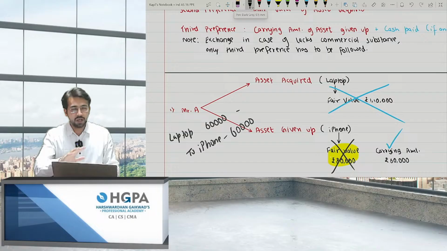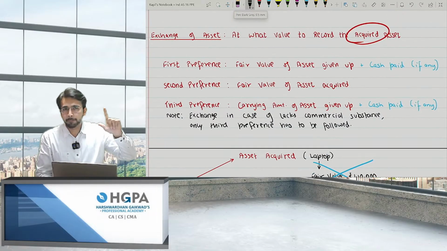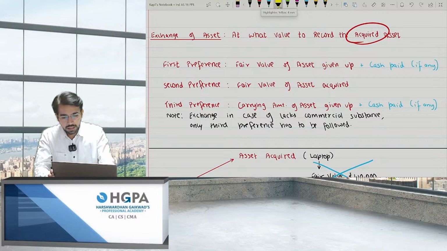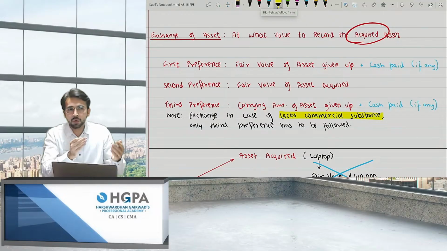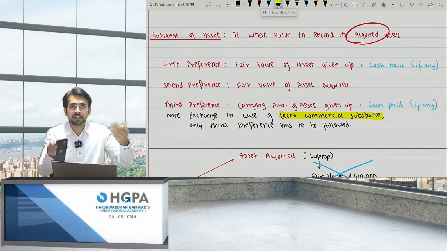Now, I gave you the three preferences, right? I'll again repeat the preferences for you. Fair value of asset given up, fair value of asset acquired, or the third preference, carrying amount. Now, there is also one more point over here, which is lacking commercial substance. What do you mean by lacks commercial substance? If I acquire the same asset by giving up the same asset, for example, I'm giving up this black iPhone in exchange for a white iPhone, so this is iPhone to iPhone, right?